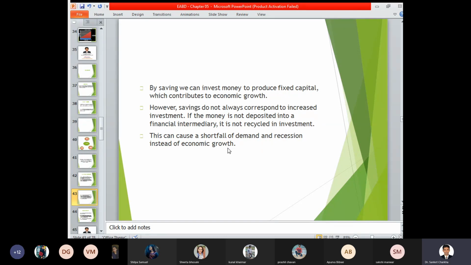Now why? In this case, understand or take a scenario. For example, if you are having a particular shop, and a particular customer comes to you, he is giving you a certain sum of money, and in return you are giving certain goods and services. Whenever the money comes to you, what happens to that money? Again, you purchase the material, and again that is sold. So it is always a recycle.